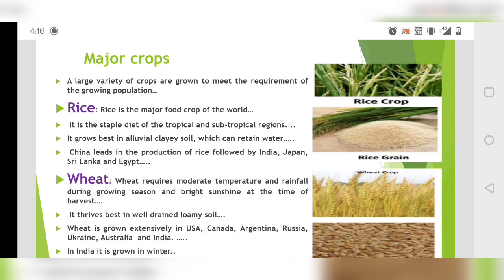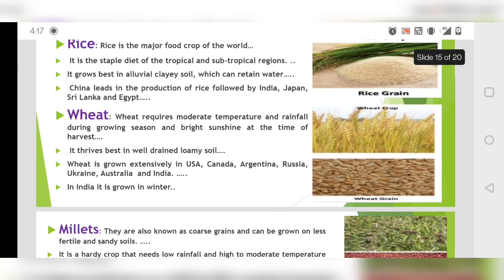Then it grows best in alluvial clay soil, which can retain water. So where there will be a lot of water retention, it is suitable for rice. So you should know about this. And what type of soil? Alluvial clay soil is required. China is leading in rice production, then India, then Japan, then Sri Lanka and Egypt. And if we talk about India, then you have West Bengal, Uttar Pradesh, and Andhra Pradesh. These areas are growing a lot of rice.